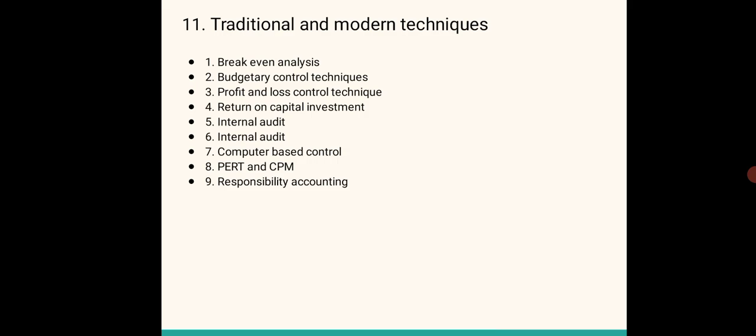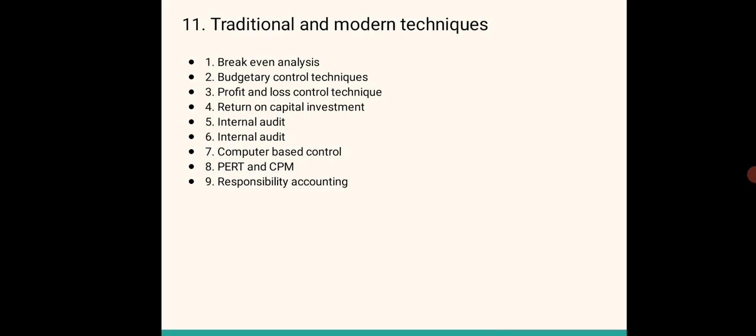Coming to the next, internal audit. See, audit is a kind of checking, right? So through audit it is possible to maintain a kind of control. Now audit can be compulsory and it can also be optional. Audit can be internal and also external. The compulsory audit as per the law is generally known as external audit, and the internal audit is generally done as per the internal standards of the employees, and external employees can also sometimes be contracted to evaluate this process. So through this internal audit, a check can be kept on the internal financial activities of the business enterprise.